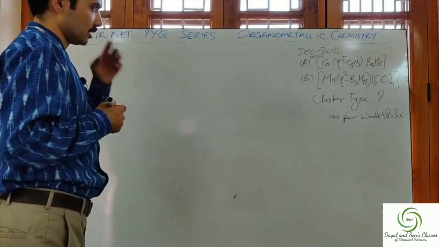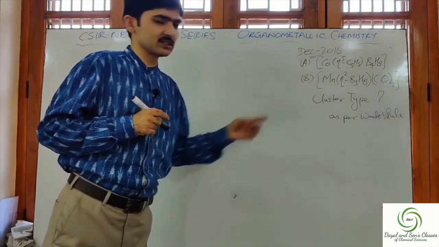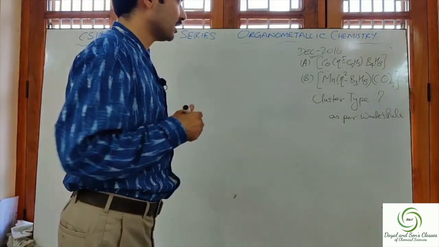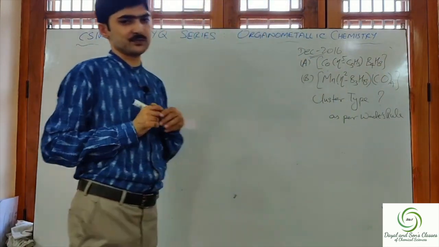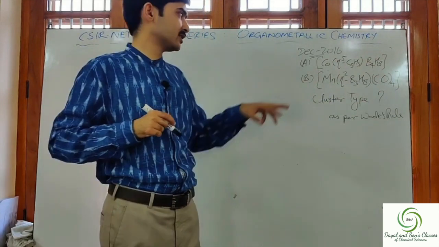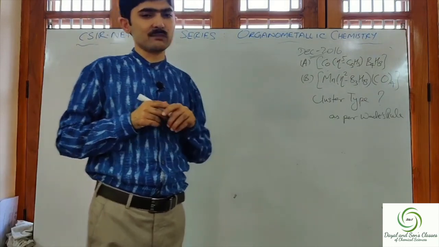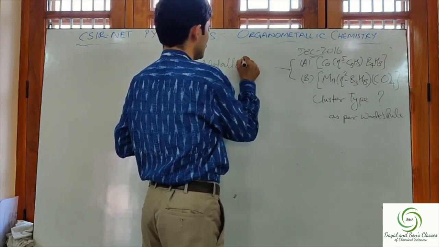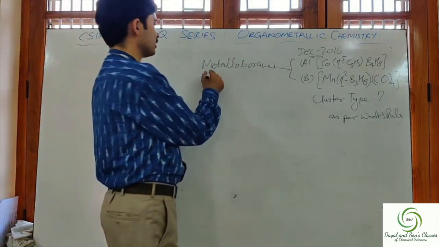Now, first and foremost, what is important in this question is to identify which type of complex it actually is. If you see, these complexes contain a metal and a borane. B3H8 is a borane, B4H8 is also a borane, and Co and Mn are metals. These types of compounds are referred to as metalloboranes. These complexes are examples of metalloboranes.